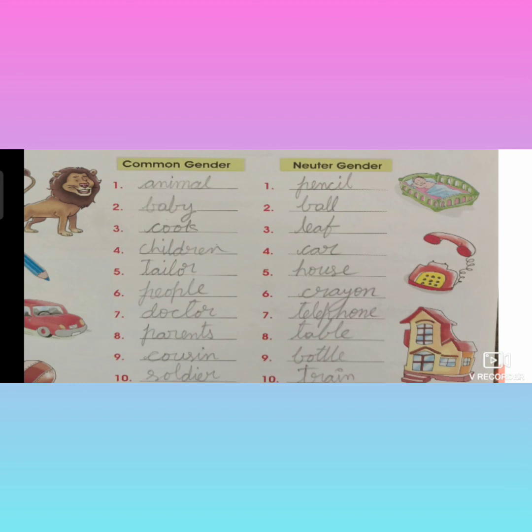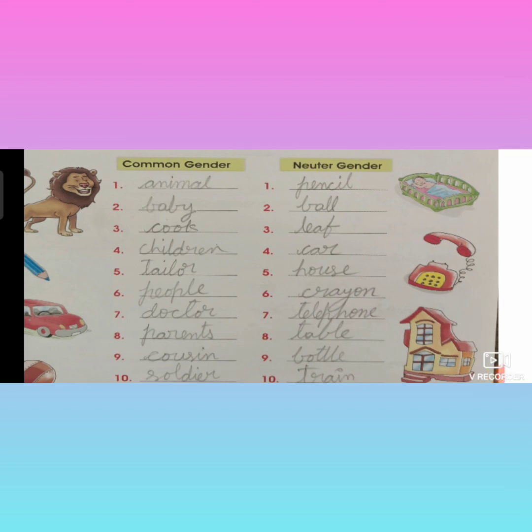Now fill the blanks with neuter gender. What are they? Pencil, ball, leaf, car, house, crayon, telephone, table, bottle, train. All these come under neuter gender because they are neither male nor female.